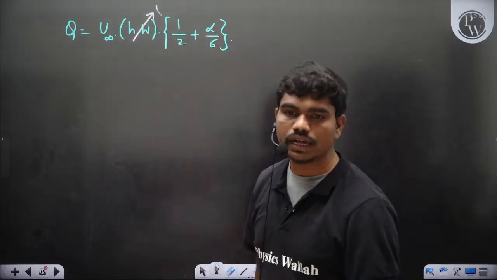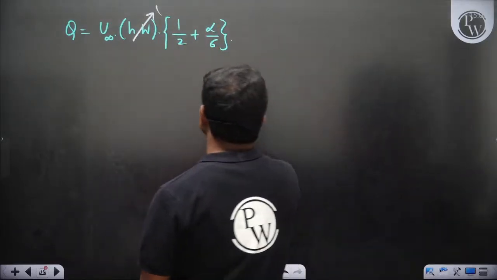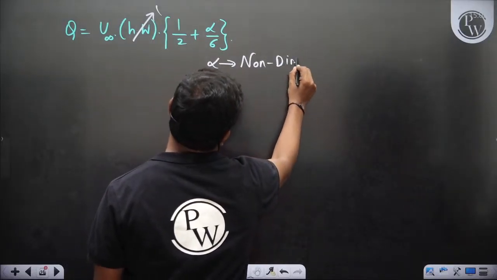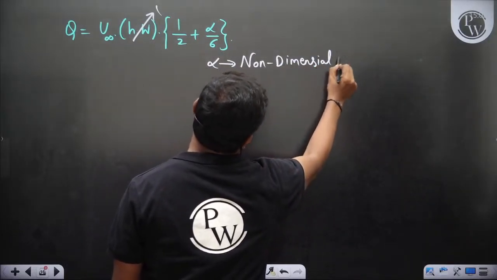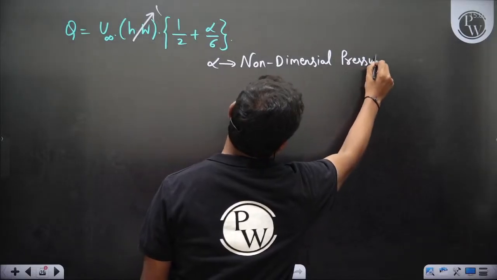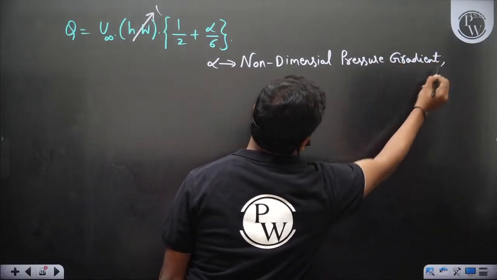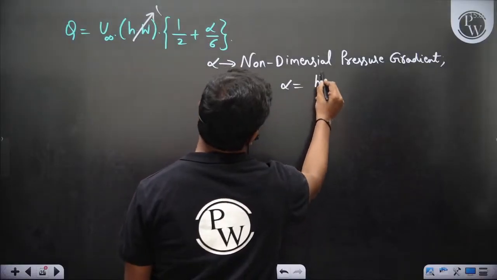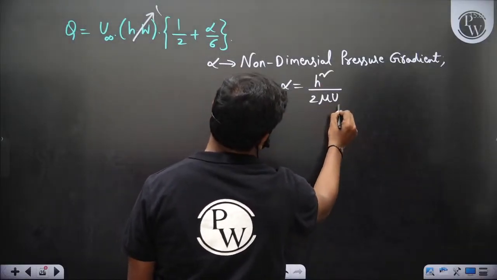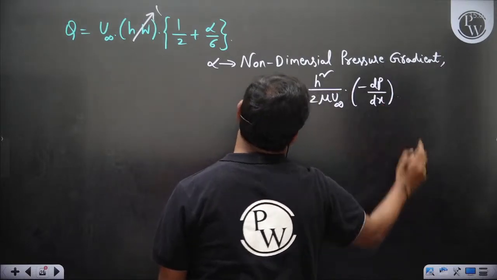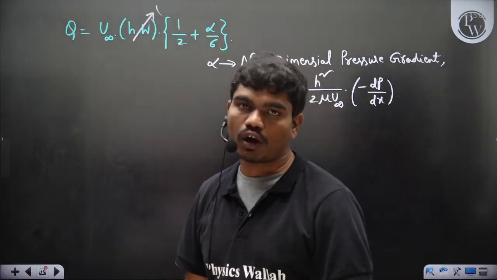That's all. Okay. And what about alpha? Alpha is called the non-dimensional pressure gradient. Alpha is h square by 2 mu U infinity times minus dp upon dx. That's what you have, the non-dimensional pressure gradient.